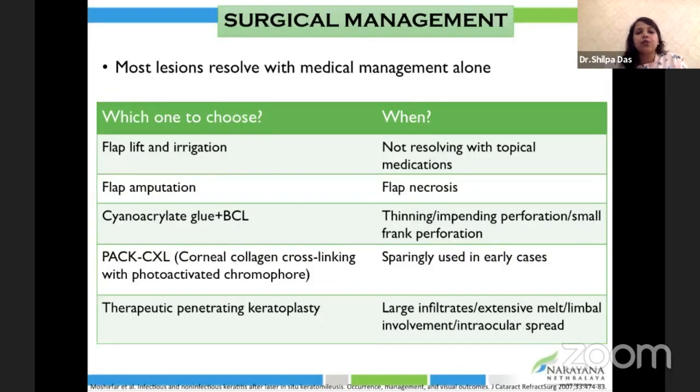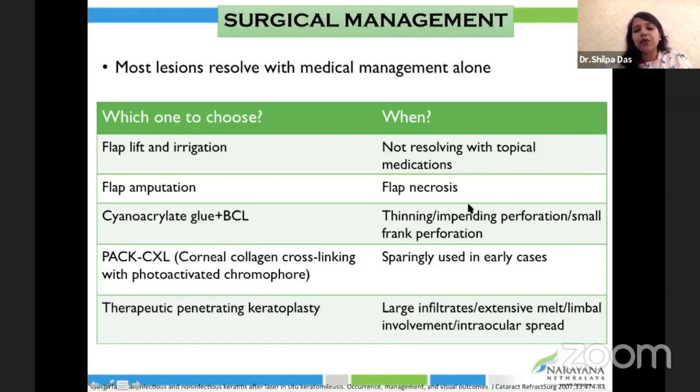Now, when would you do what? So, which one to choose? If the infection is not resolving with topical medications, you can do a flap lift and irrigation with antibiotics. If there is a complete flap necrosis, you need to do a flap amputation. If there is a thinning, impending perforation, or small or frank perforation, then you need to do cyanoacrylate glue plus a bandage contact lens.